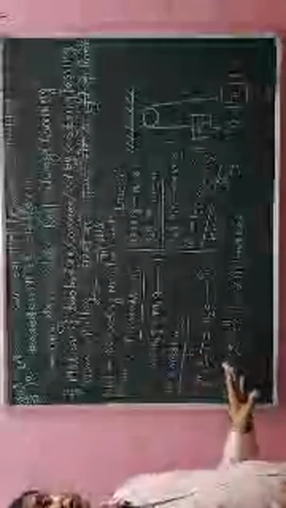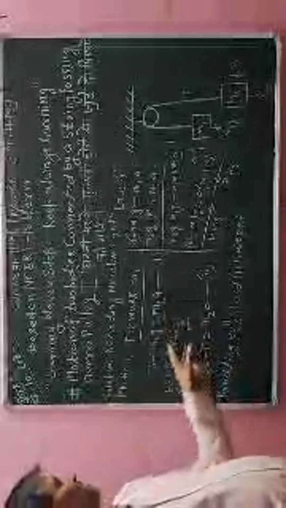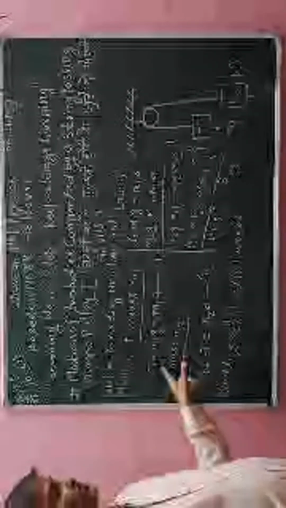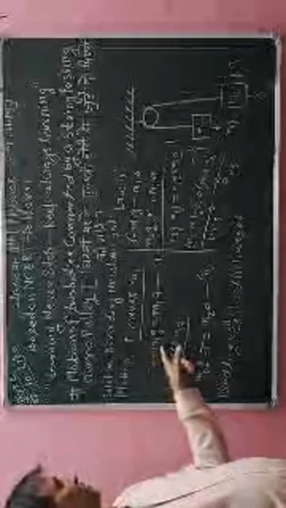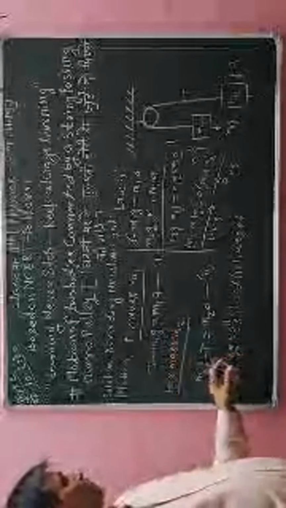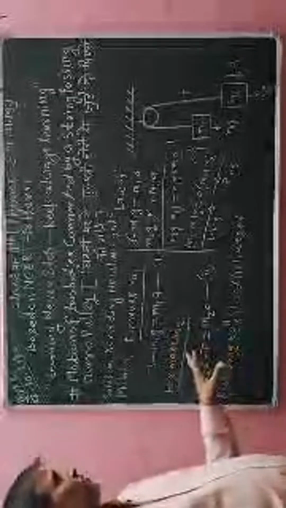Okay, so we have to calculate two parameters. One parameter is acceleration and the other parameter is the tension force available in the string. The other parameters, m1, m2 and g, are all available in the question; their finite values will be given in the question.